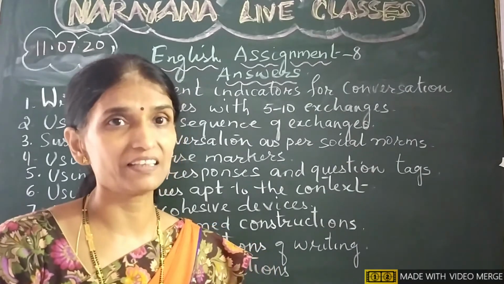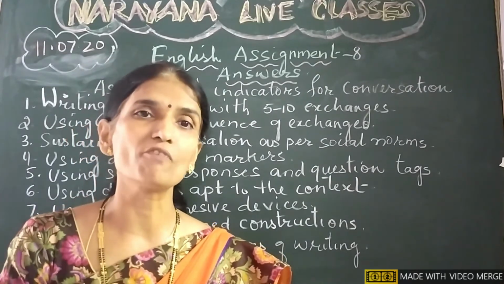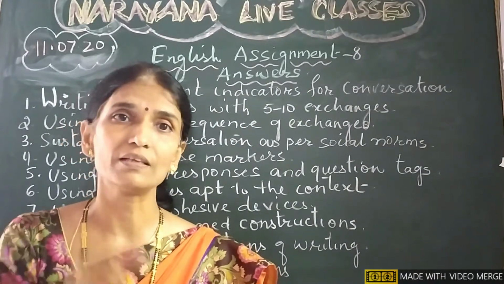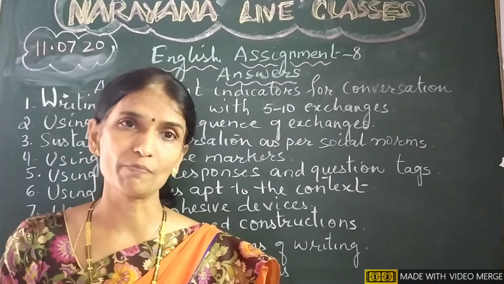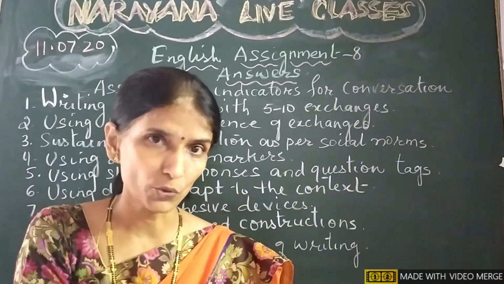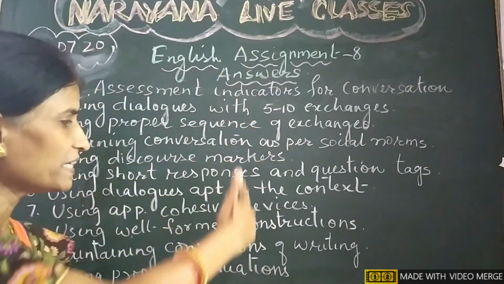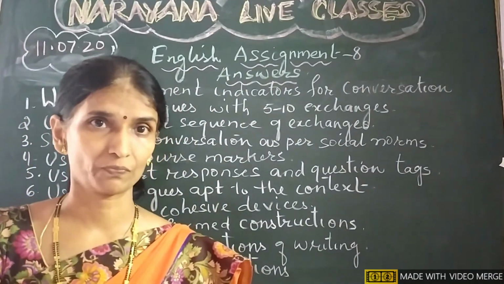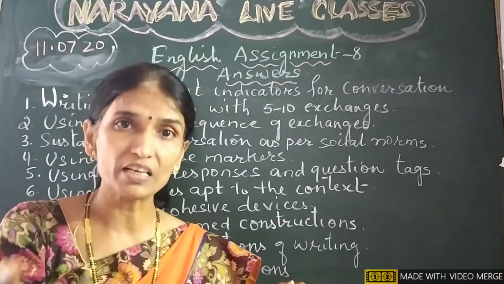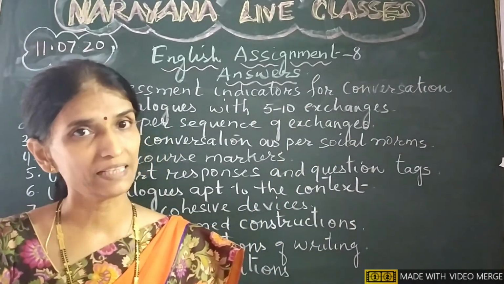And the last indicator, the 10th assessment indicator, is proper punctuation. The usage of punctuation marks like commas, question marks, exclamatory marks, semicolon, hyphen, all these different punctuation marks have to be used. So mind you, irrespective of the input given to you, whatever be the question, if it is a conversation, then these 10 assessment indicators are to be used. Keep in mind these 10 assessment indicators, and based on the question that you are given, develop a conversation following them.